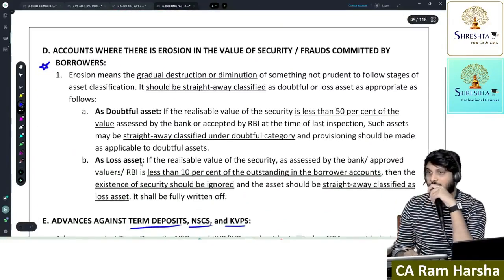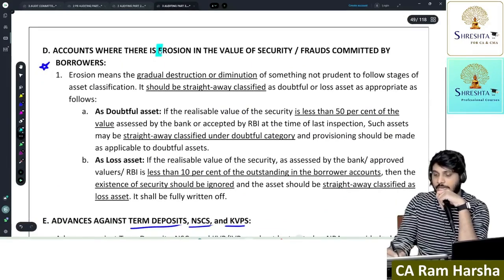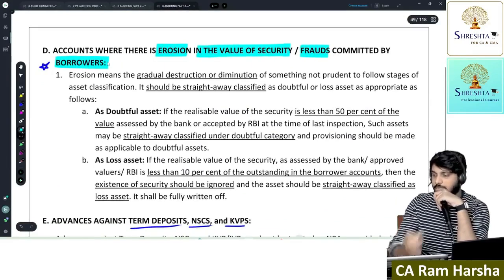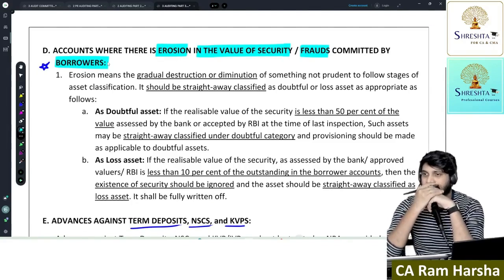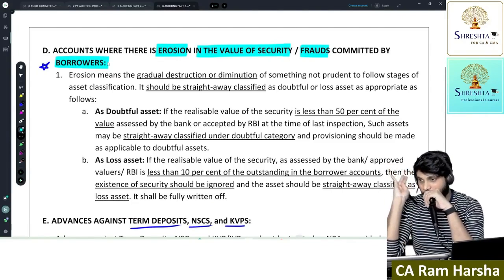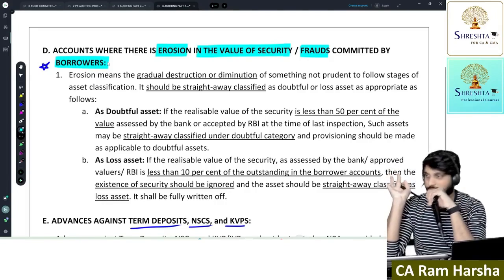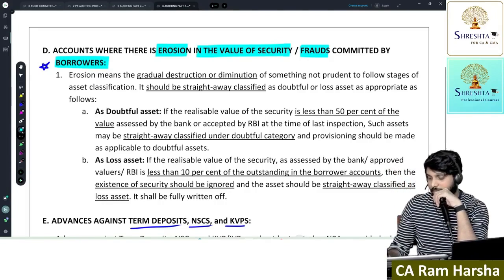This one: accounts where there is erosion in value of security or frauds committed by borrowers. They can ask what the NPA norm is in case of frauds committed by borrower, or where there is erosion in the value of security. So what is this exactly?